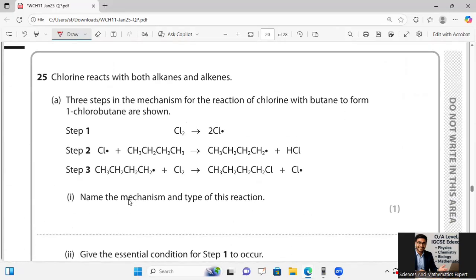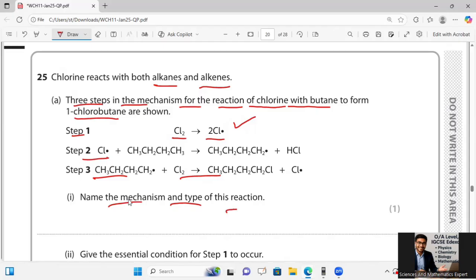Okay, in question number 25, what is he saying? He is saying that chlorine reacts with both alkanes and alkenes. There are three steps in the mechanism of the reaction of chlorine with butane to form one chlorobutane. Step one, chlorine forms radicals, which is called initiation. Then the radical acts in propagation, and it goes on. Name the mechanism of this reaction. Then I will say it is free radical substitution.